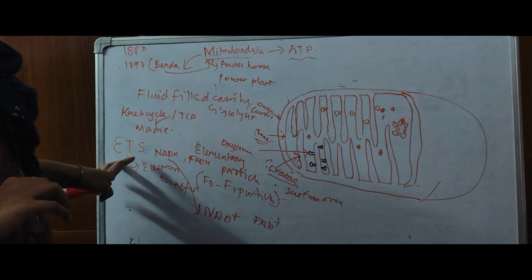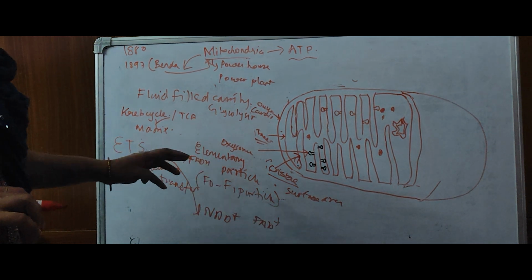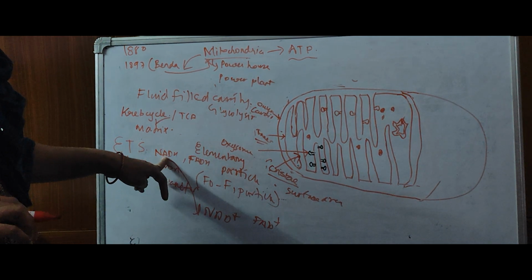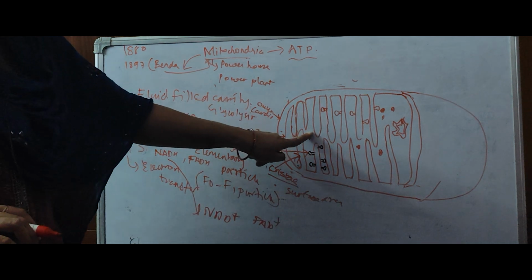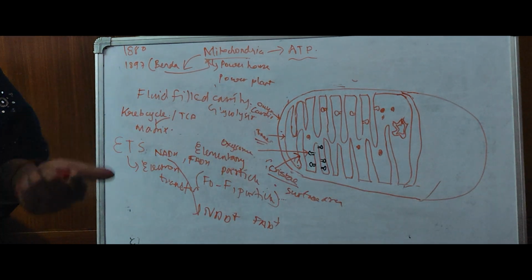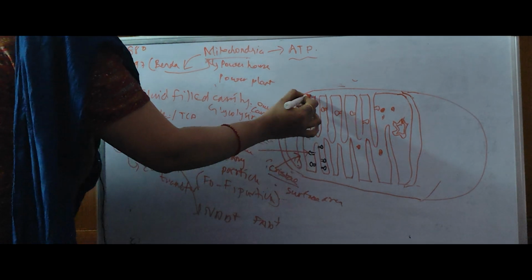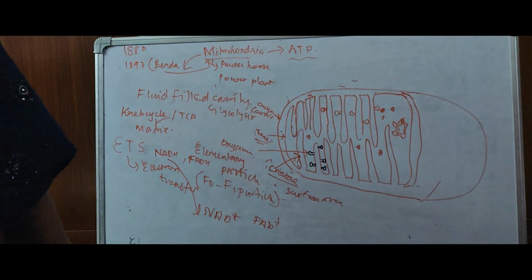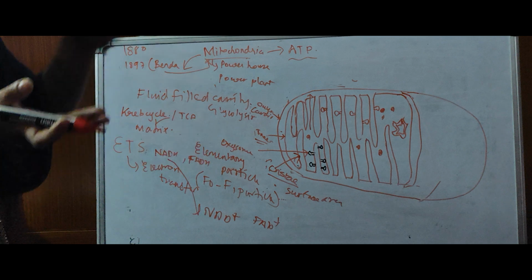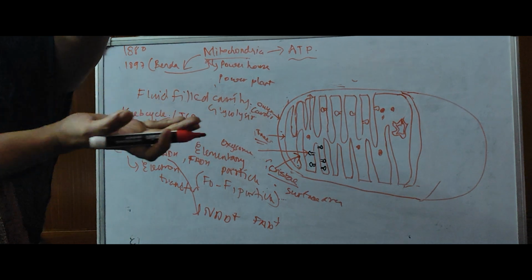So during this process, hydrogen is removed from NADH, hydrogen is ionized in the form of proton and it is transferred from matrix to the intermembrane space. What is intermembrane space? It is a space between outer membrane and inner membrane.